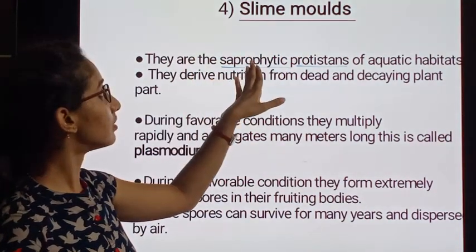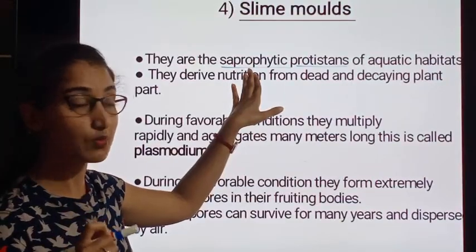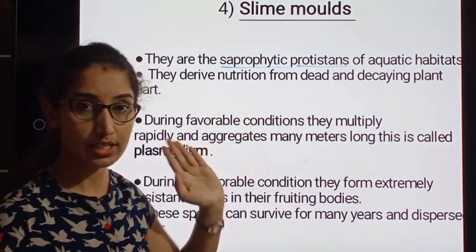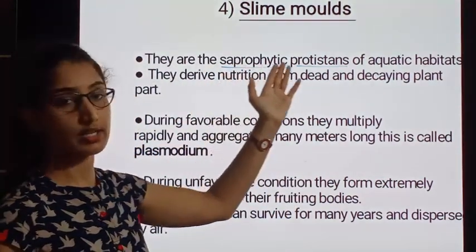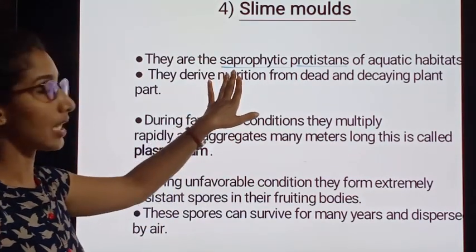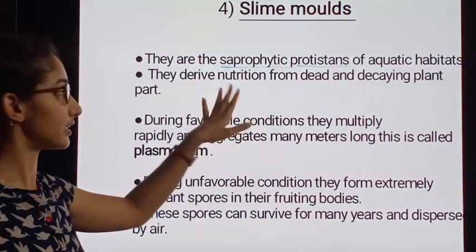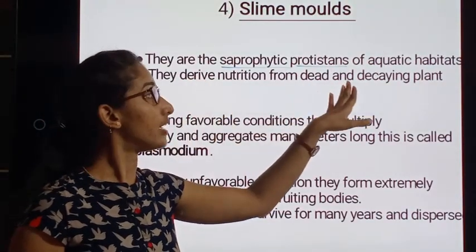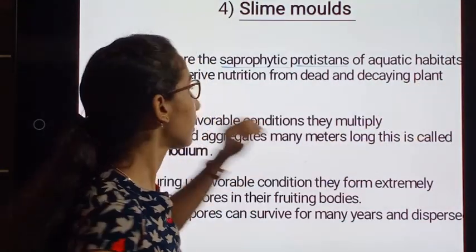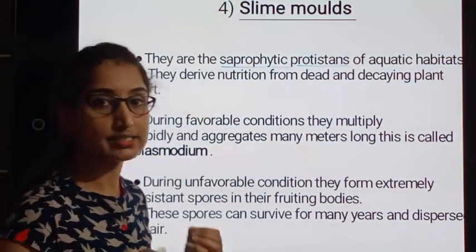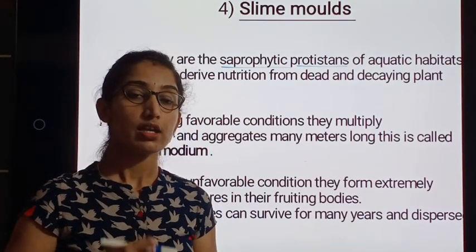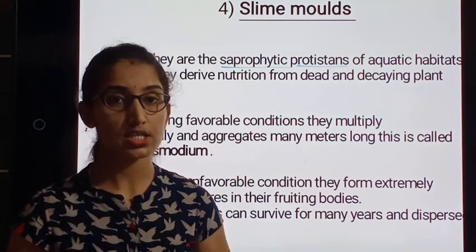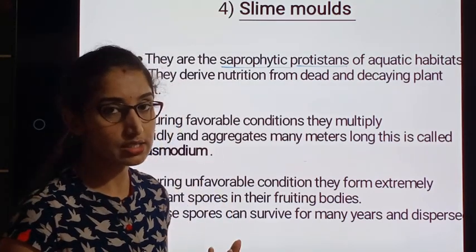These are the protistans which are saprophytic, protistans of aquatic habitat. They are living in the aquatic form and showing saprophytic nutrition. What is saprophytic? These are the organisms which derive nutrition from dead and decaying organic matter, depending on them for their nutrition, by deriving the nutrition from dead and decaying plant waste.